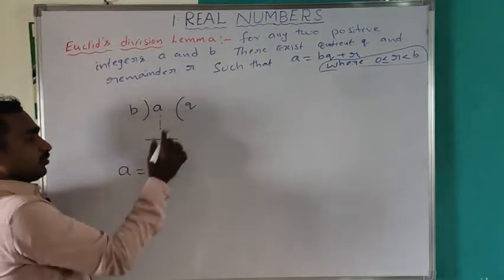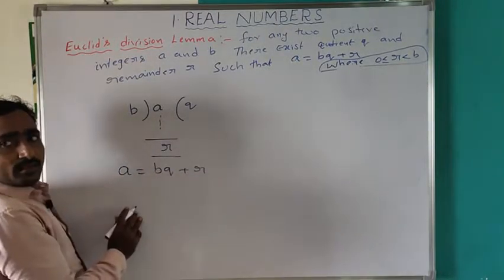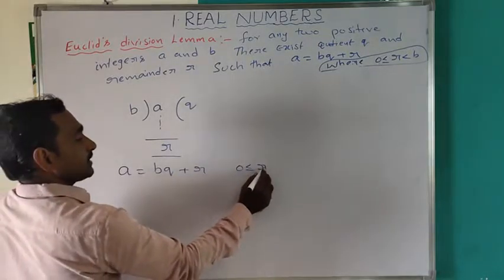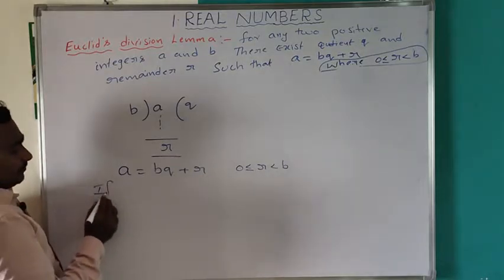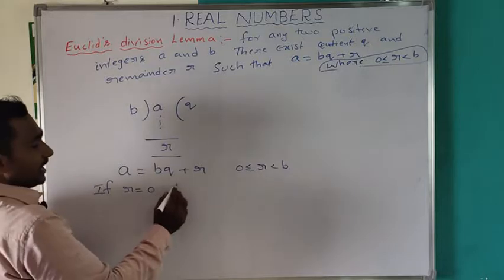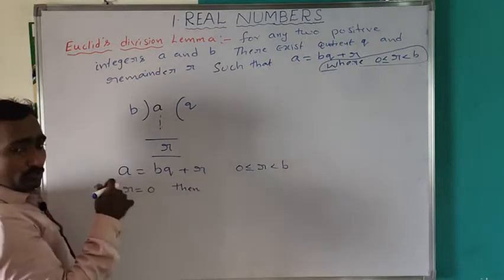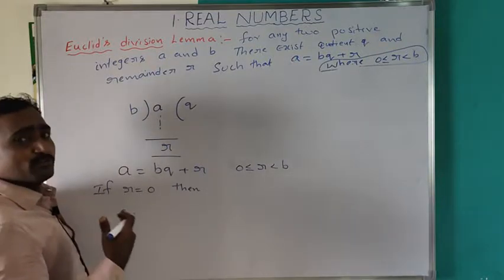Dividend is equal to divisor into quotient, B into Q, plus remainder R. Here R is such that 0 is less than or equal to R, and R is less than B. If R is equal to 0 here, then use the Euclid division lemma to find the HCF of two positive given numbers.